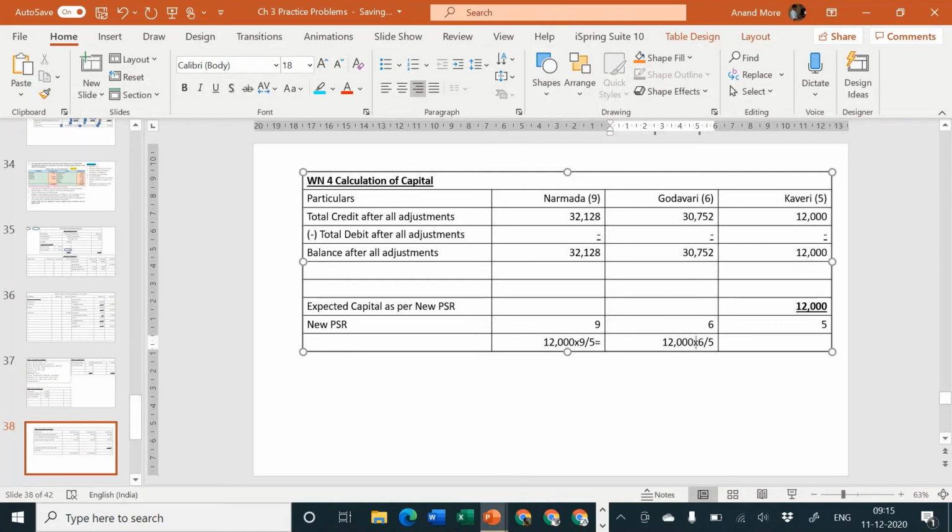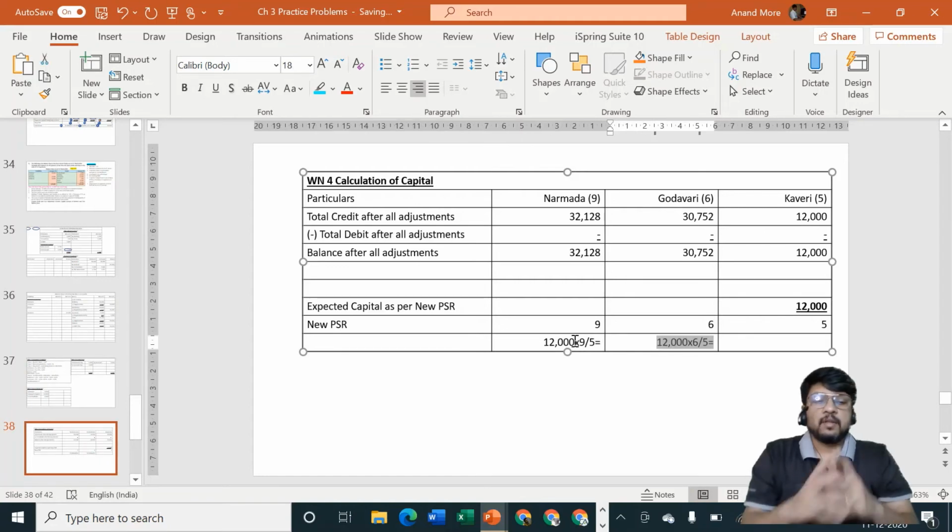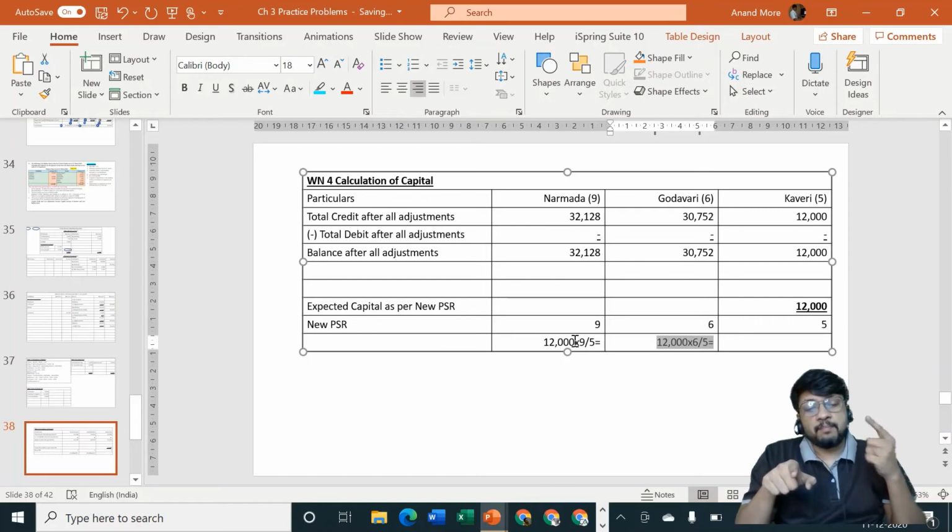In short, I can specify: when the problem is silent about what should be the basis for the purpose of deciding partner's capital, I am repeating again, when the problem is silent about what should be the basis for deciding partner's capital in new PSR, and the new partner's capital is given and the new partner's profit sharing ratio is given.